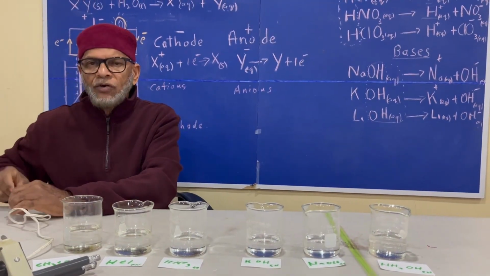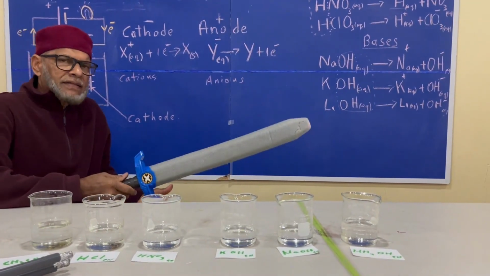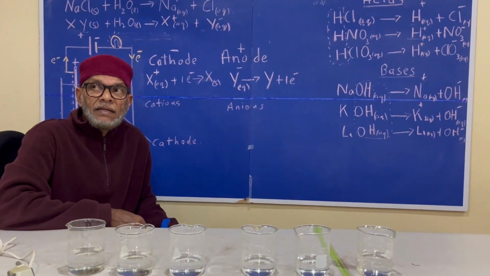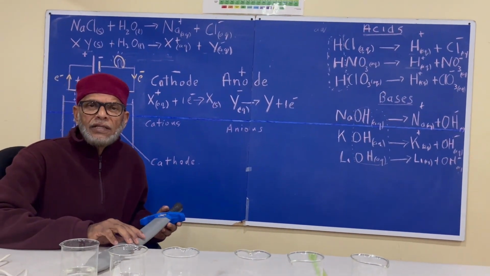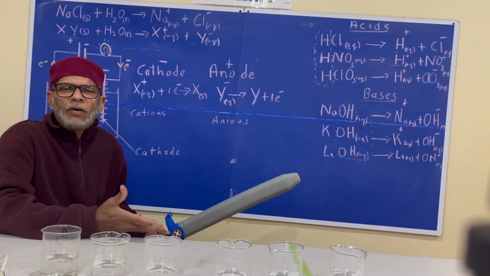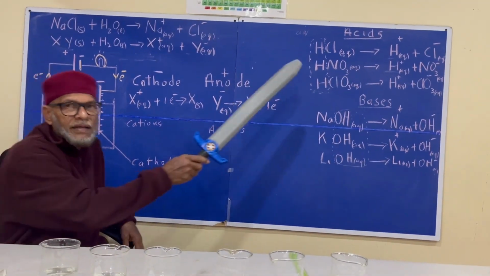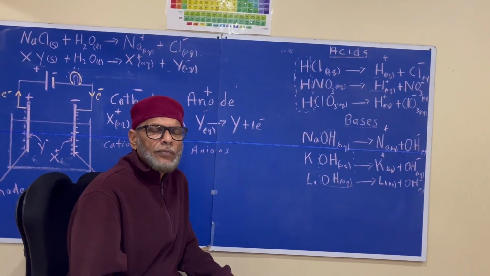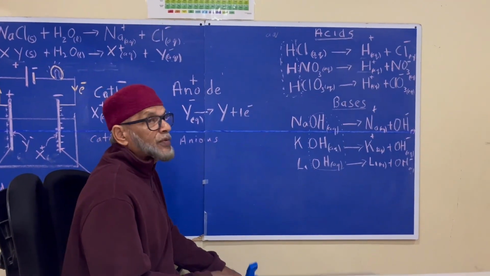What was Arrhenius' reasoning? Since it is the ions that are responsible for the conduction of electricity in aqueous salt solutions, he reasoned that for there to be conduction in solutions of acids and bases, there must also be ions present inside these solutions. So when you look at the formulas of acids and bases, he was able to formulate his theory of acids and bases. And this is what he theorized.